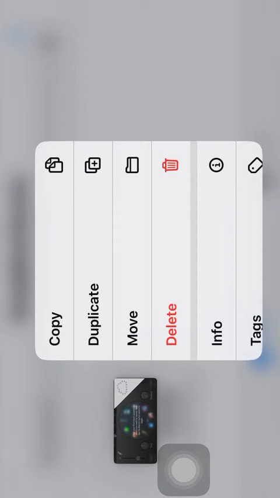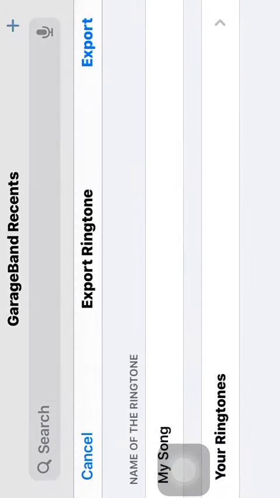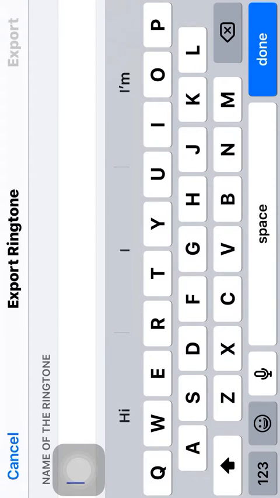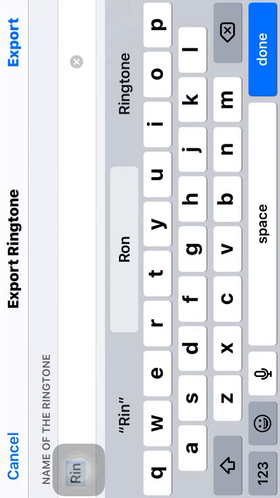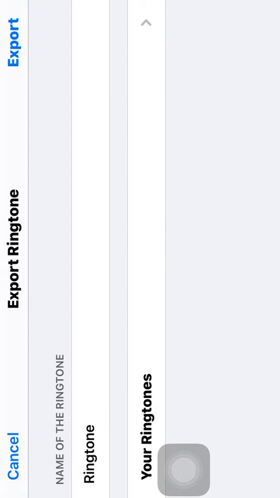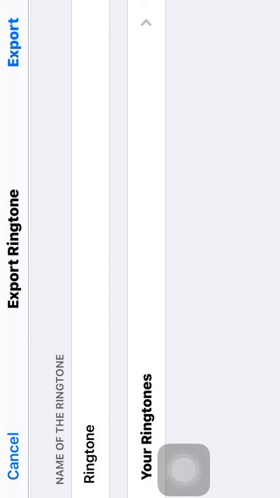that, and then you go to Share, and then press Ringtone, and then you can name it something. You can name it like Ringtone. Done. And then export. Yeah, I already have it.